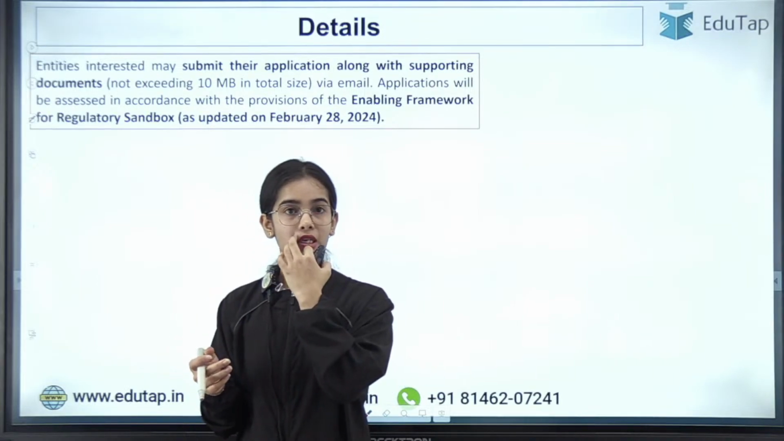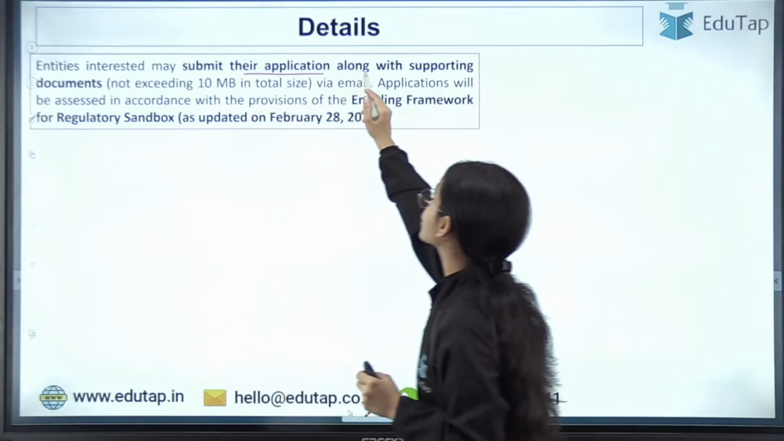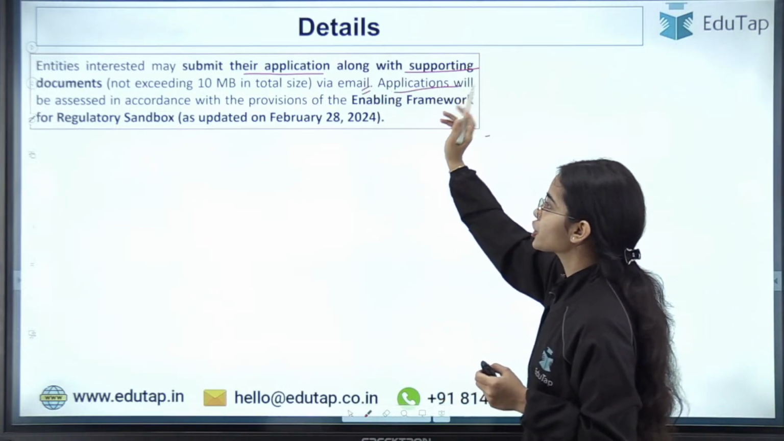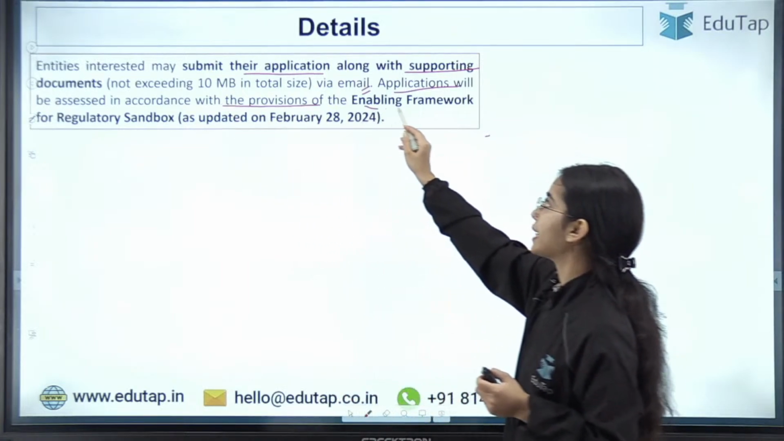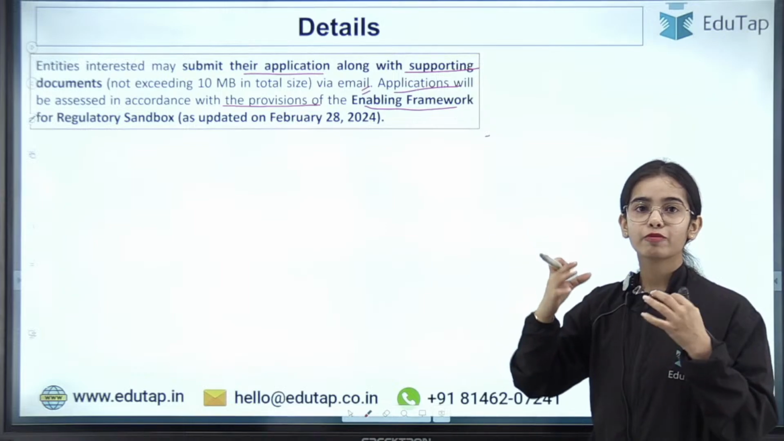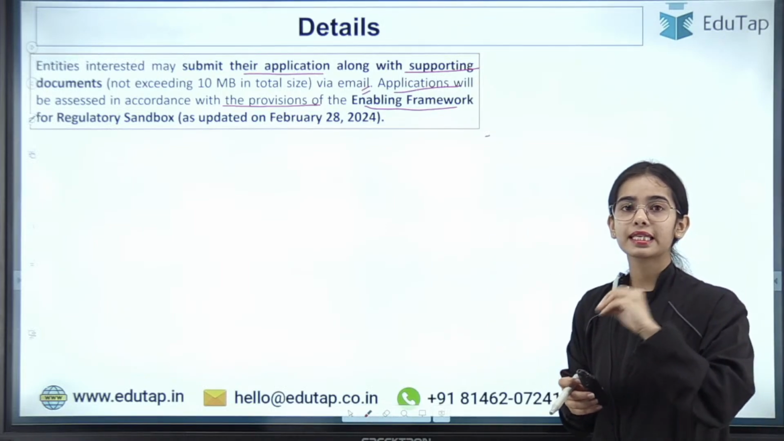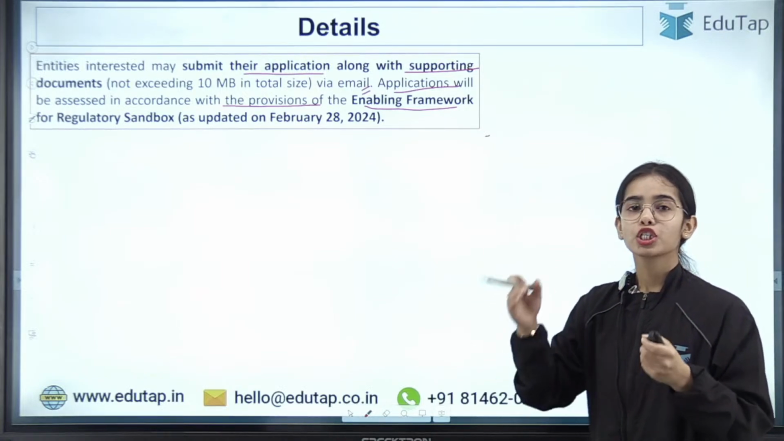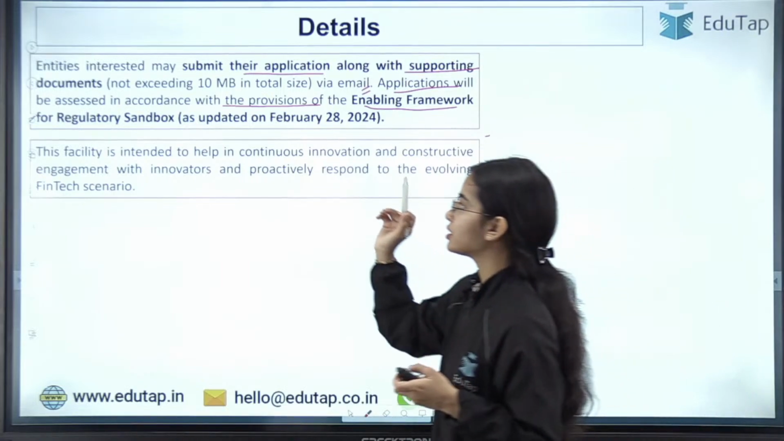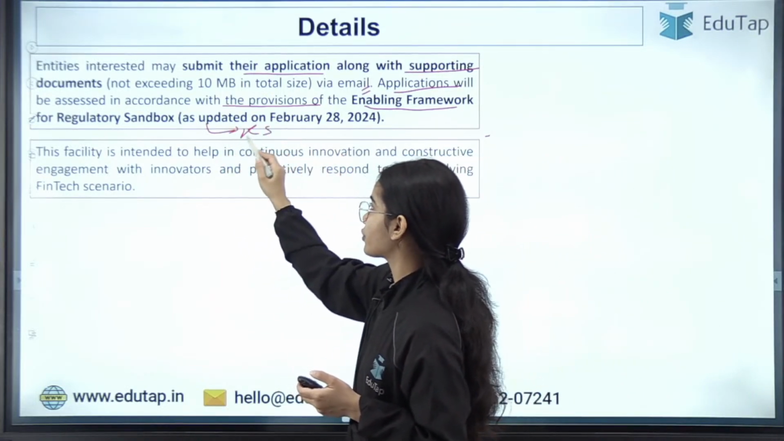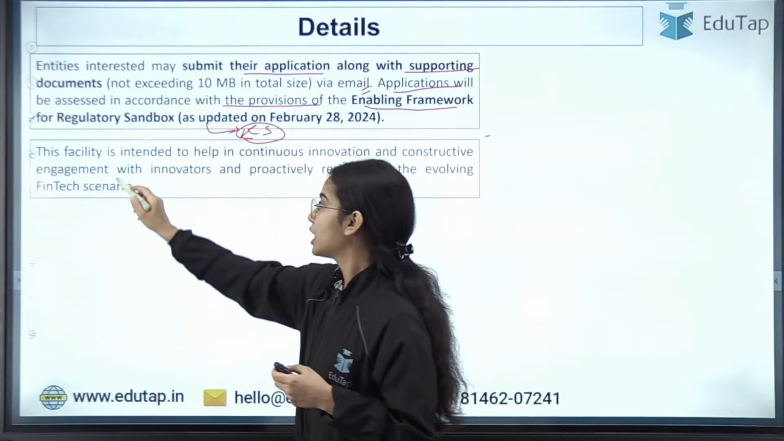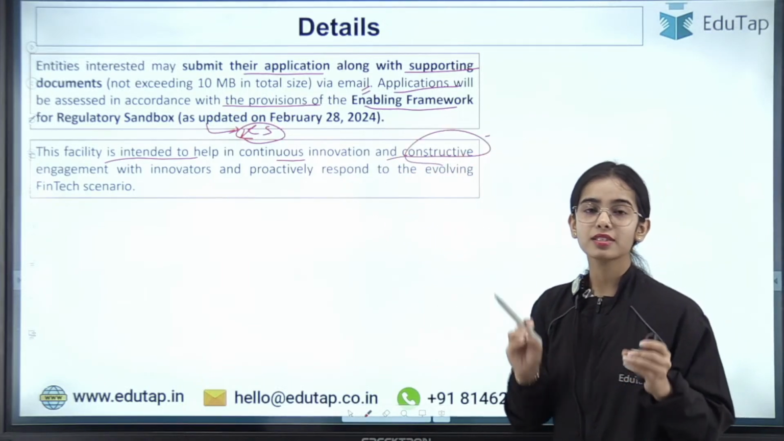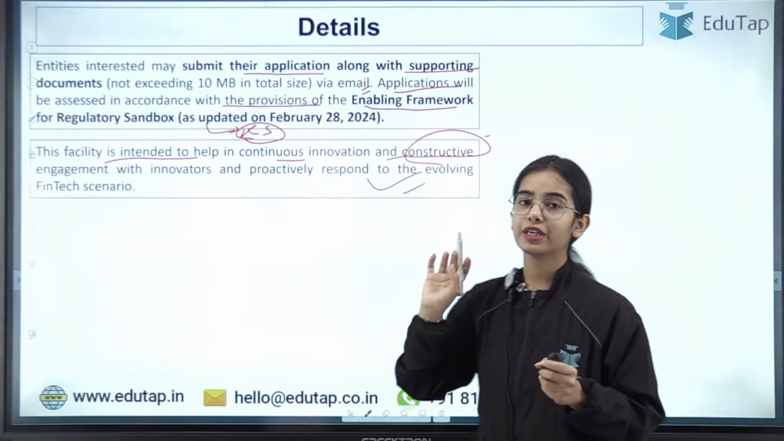Okay, any confusion here? Entities that are interested may submit their application along with supporting documents of their innovation via email. Applications will be assessed in accordance with the provisions of the enabling framework for regulatory sandbox. Once the application has been assessed, that means it is seen that the applicant is fit and proper and the innovative product is being brought and such, once it has been vetted, the testing can start in the regulatory sandbox. This facility is intended to help in continuous innovation and constructive engagement with the innovators and proactively respond to the evolving fintech scenario.